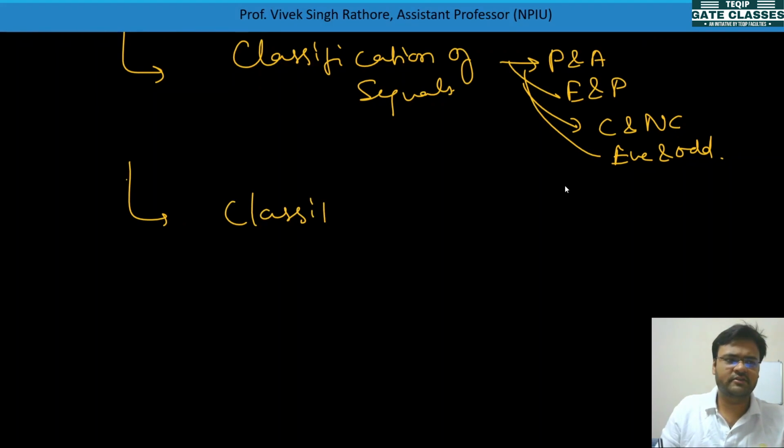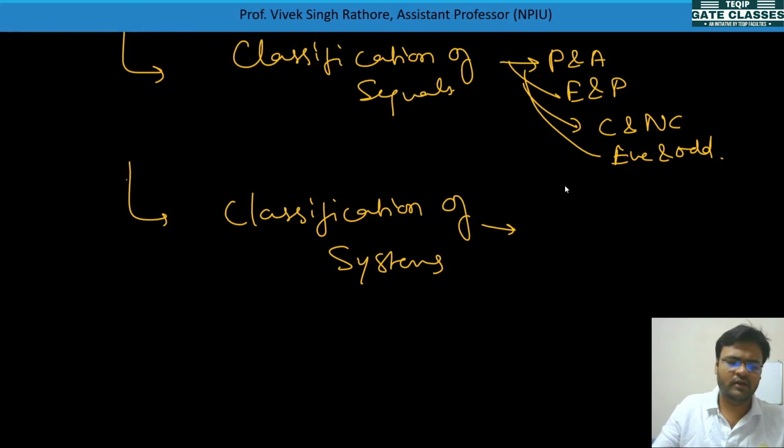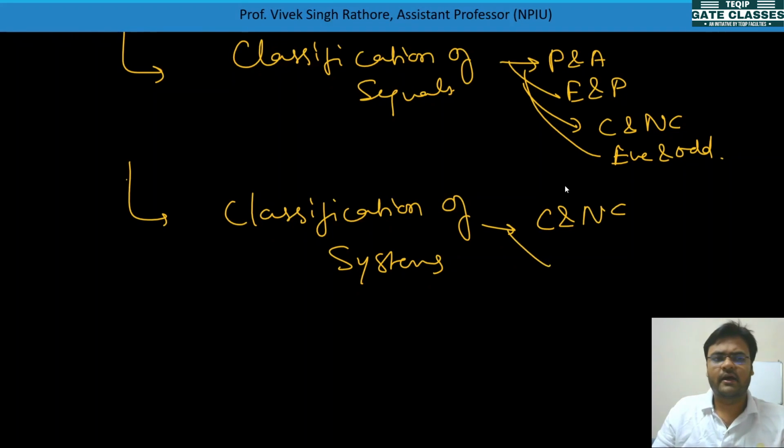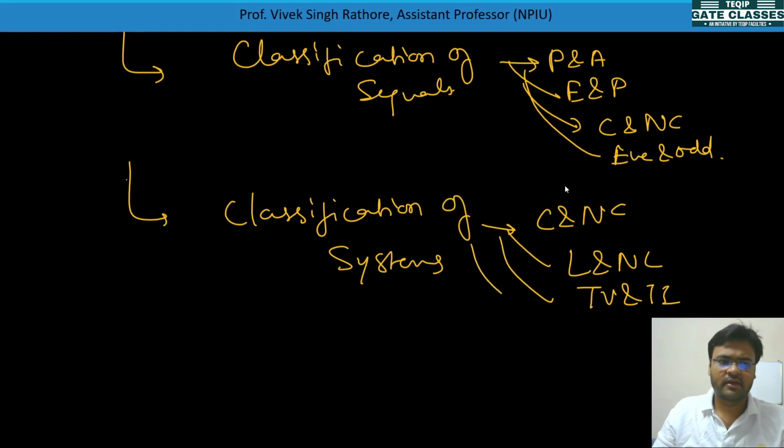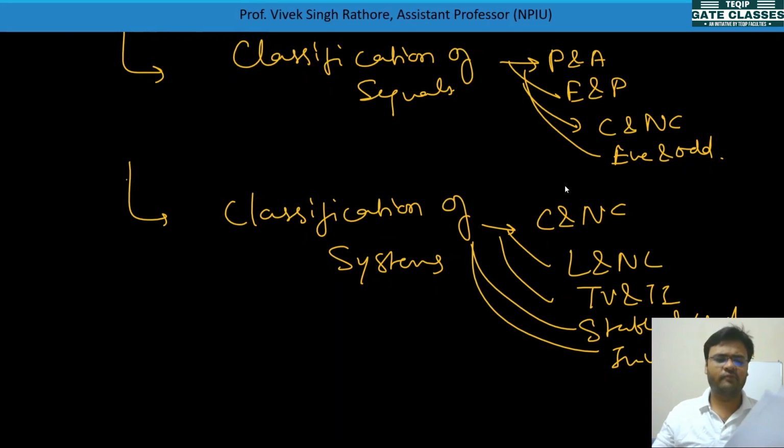Then at the last for this module we'll see classification of systems. There are many kinds of systems, like causal and non-causal systems, linear and non-linear systems, time variant and time invariant systems, stable and unstable systems, and invertible and non-invertible systems. These types of systems we'll see.